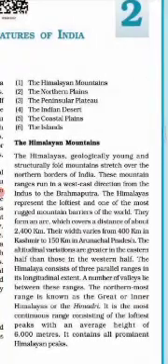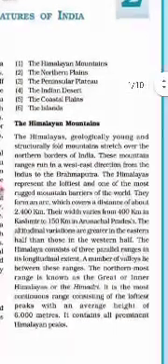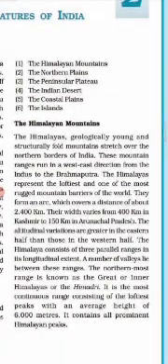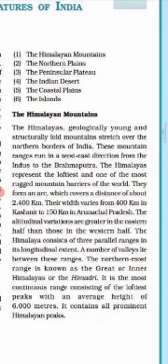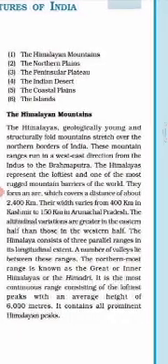So these mountain ranges run in a west-east direction from the Indus to the Brahmaputra. The Himalayas represent the loftiest and one of the most rugged mountain barriers in the world. They form an arc which covers a distance of about 2,400 km. Their width varies from 400 km in Kashmir to 150 km in Arunachal Pradesh.